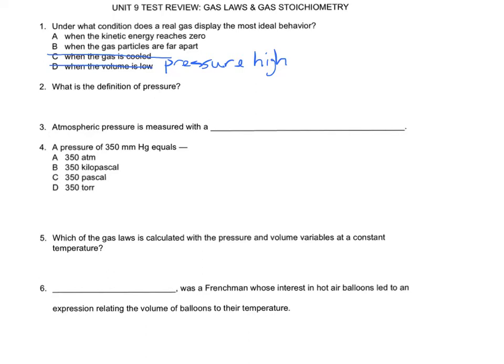And then when kinetic energy reaches zero, the only place it can do that is at absolute zero for temperature. And we already said that we don't want really low temperatures. So that leaves us with the answer choice B, when gas molecules or particles are far apart.